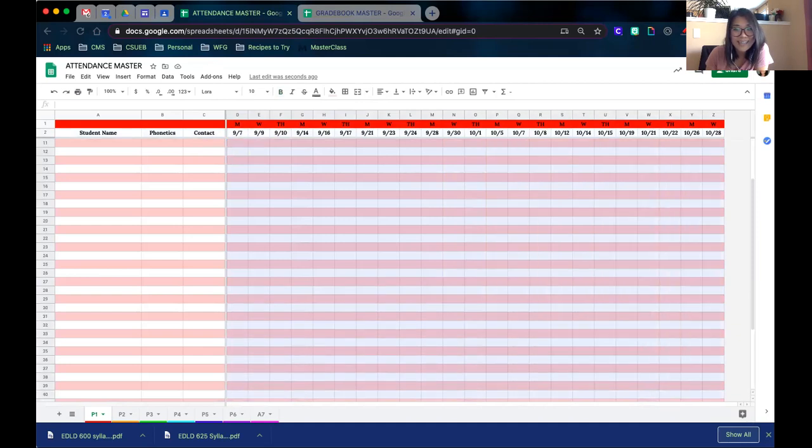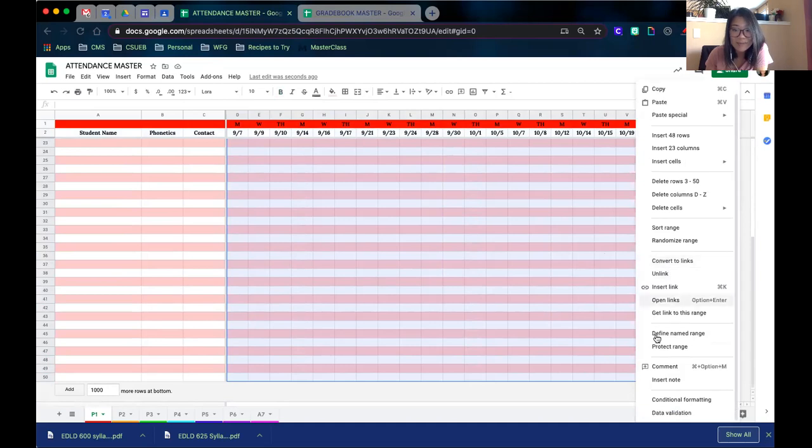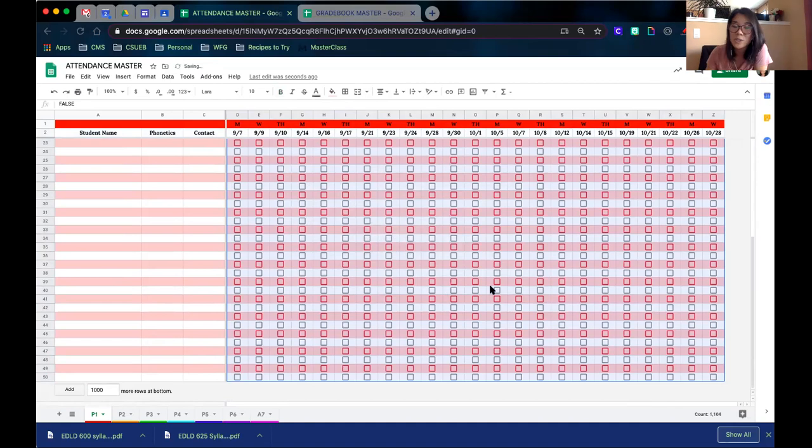If I select this area, these are like my favorite things. So I select the area, right click it, go to data validation. Here, I can select from a range, a number, a text, a date. I can choose the date. Ooh, checkbox is what I used to do. So save, and now they're all checkboxes. So now I can click on one and then there's a check instead.